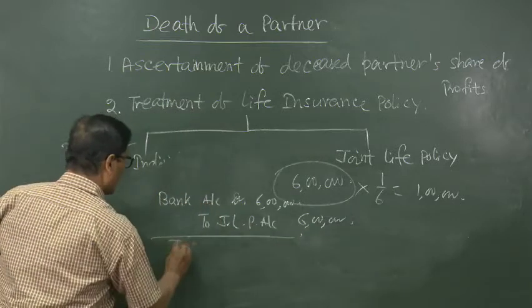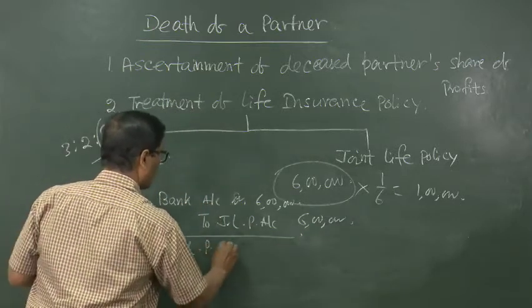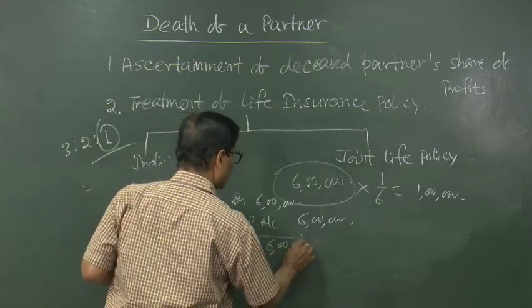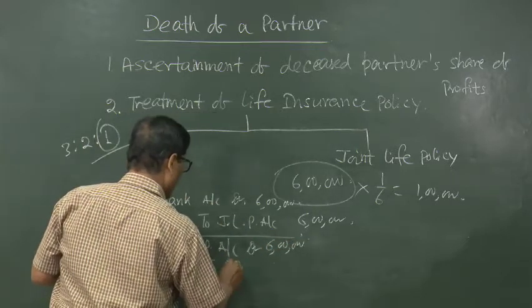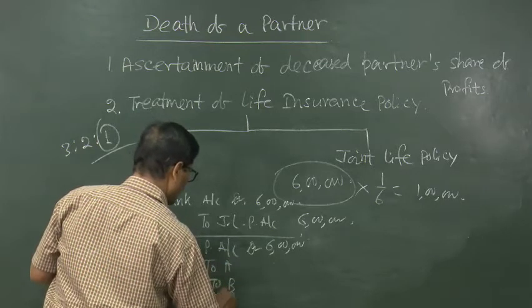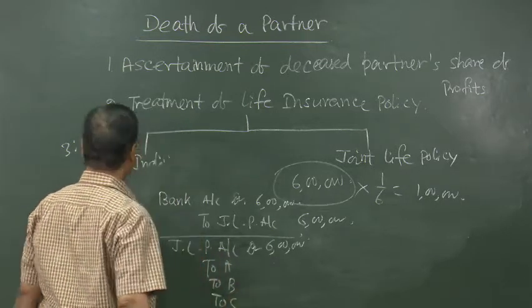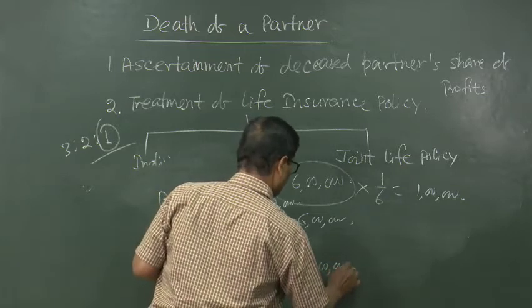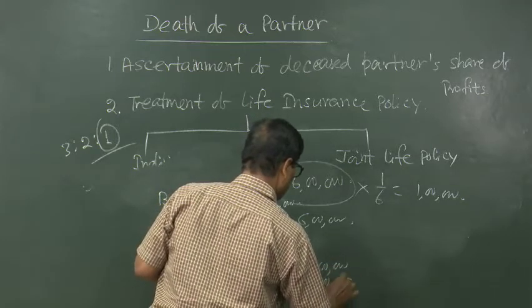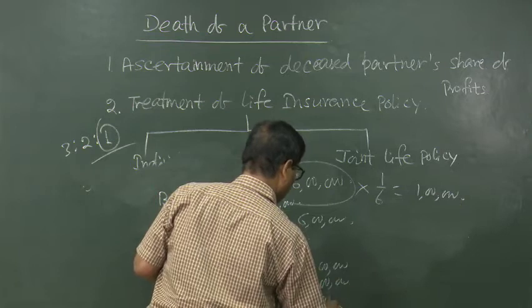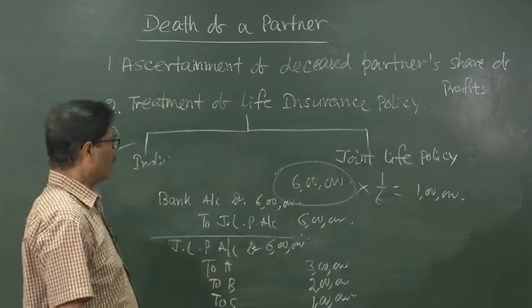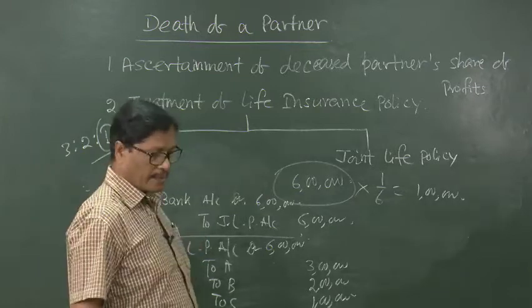Then joint life policy account debited 6 lakh to A, to B, to C, in their profit sharing ratio, that is 3 lakh, 2 lakh and 1 lakh. So, in this way he gets rupees 1 lakh. For that you can pass these two entries.